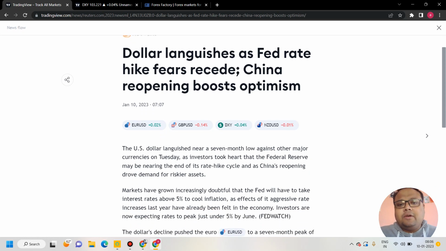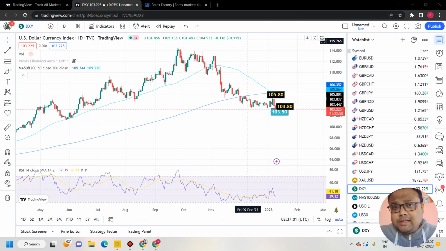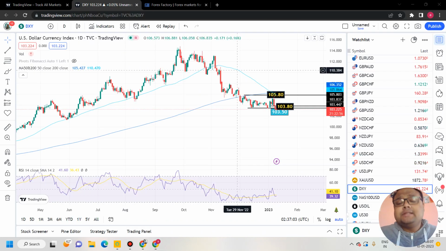The US dollar languished near a 7-month low against other major currencies on Tuesday as investors took heart that the Federal Reserve may be nearing the end of its rate hike cycle and as China's reopening drove demand for riskier assets. So there's a good possibility that in the coming days, we may see DXY trading below 100 also.